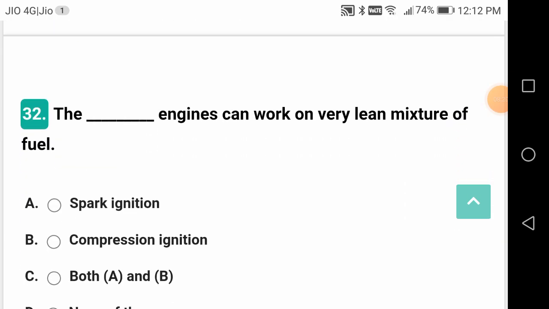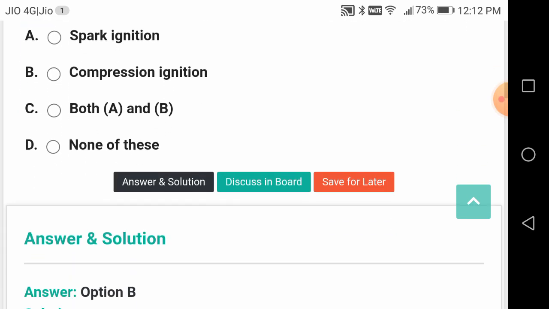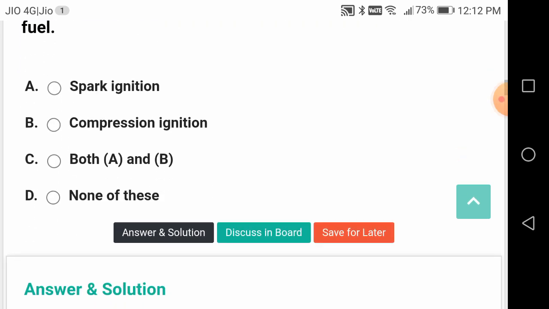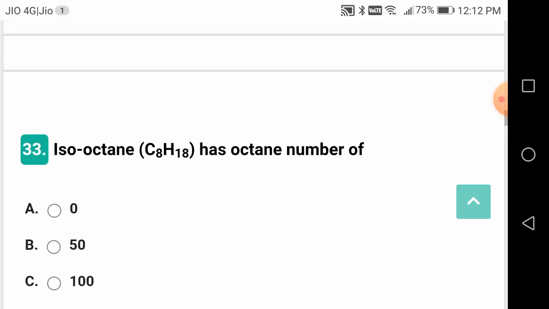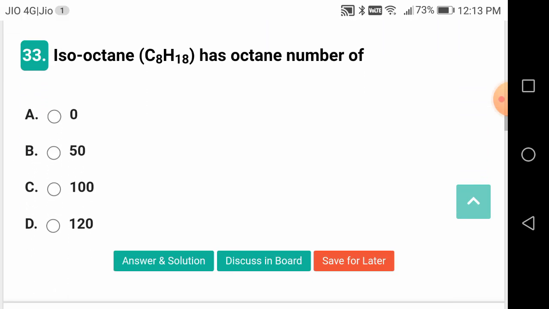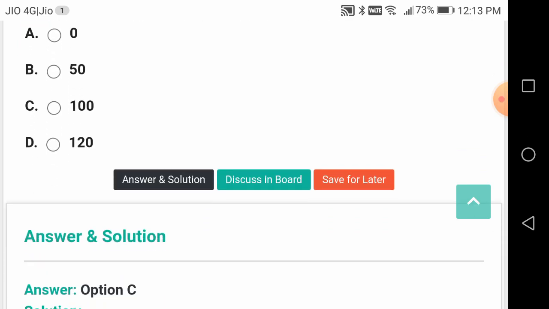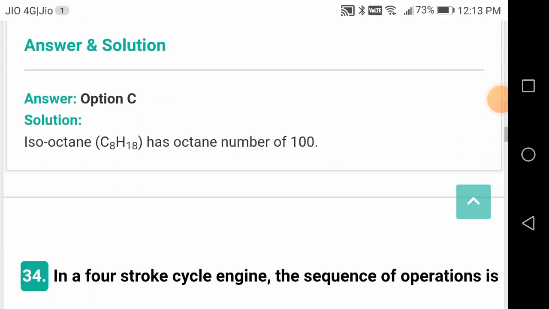Dash engines can work on very lean mixture of the fuel. Compression ignition or diesel engines. Diesel engines work even with very lean mixtures. So, your diesel engine is also known as constant air supply engine. Isooctane C8H18 has an octane number of what? 100. It is given as an arbitrary 100.